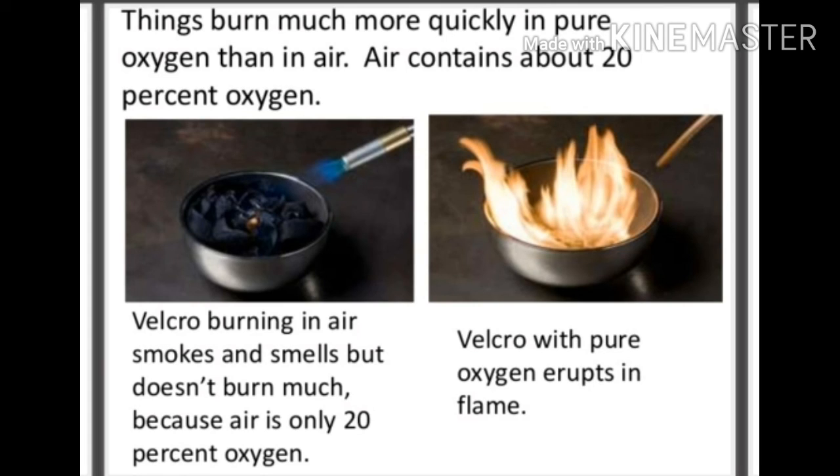Children, things burn much more quickly in pure oxygen than in air. If we have pure oxygen, then things burn more quickly. Air contains oxygen, but it is only 20% or 21%. In the pic, you are seeing the difference. Here, the burning substance is burning in the air, it smokes and smells, but does not burn much because air has only 20% oxygen. And in the second pic, the burning substance is burning in pure oxygen, so it erupts in flame.